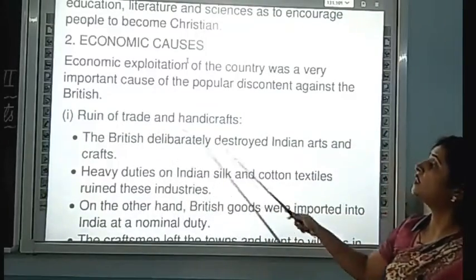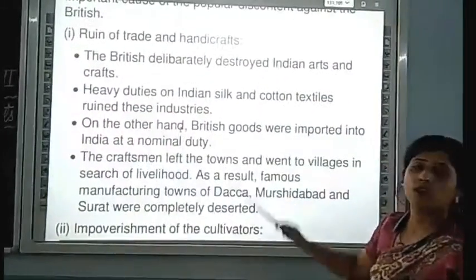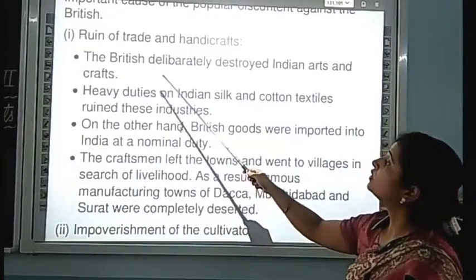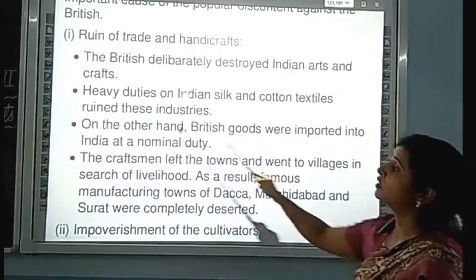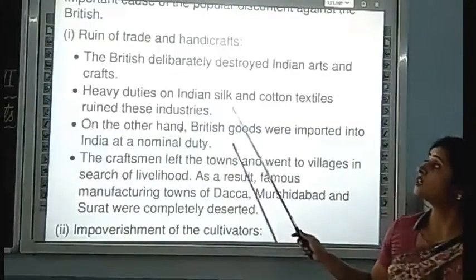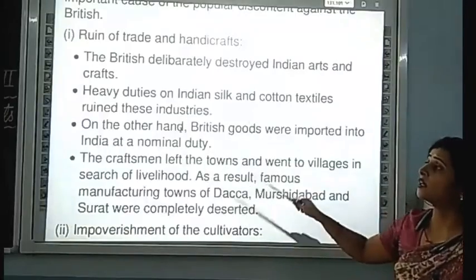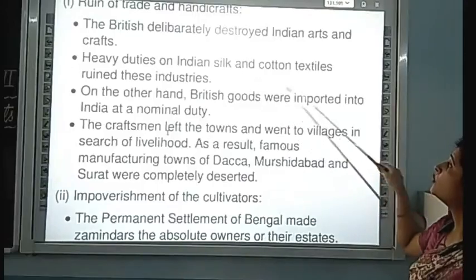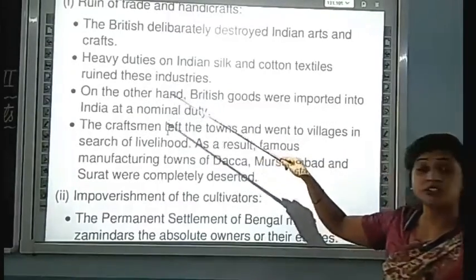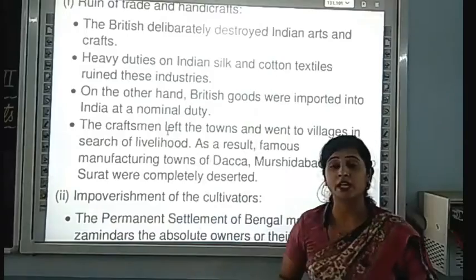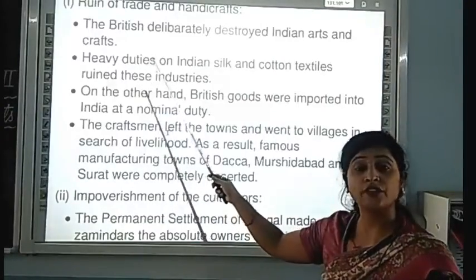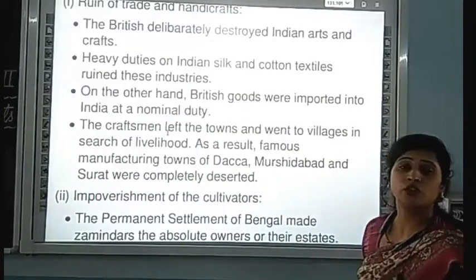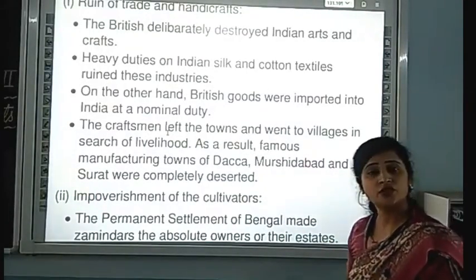First, ruin of trade and handicraft. What did the British do? They destroyed all the handicrafts and all the art of our country. The British deliberately destroyed Indian art and craft. The second policy was that they charged heavy duties on the silk and cotton textiles of India. So the industry of silk and cotton was destroyed.